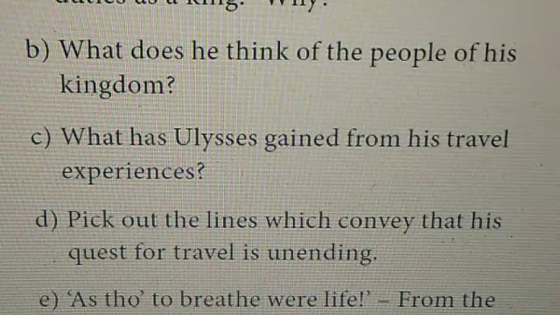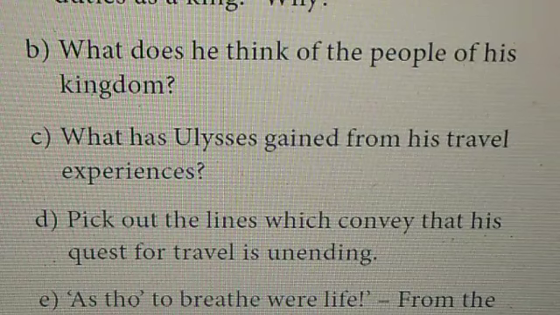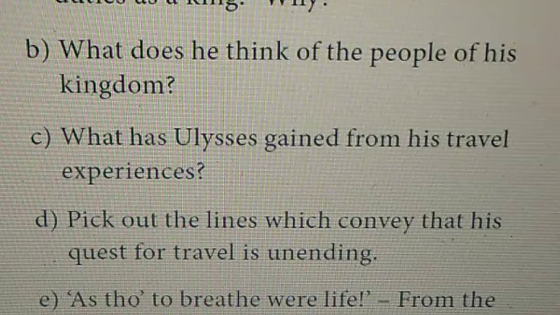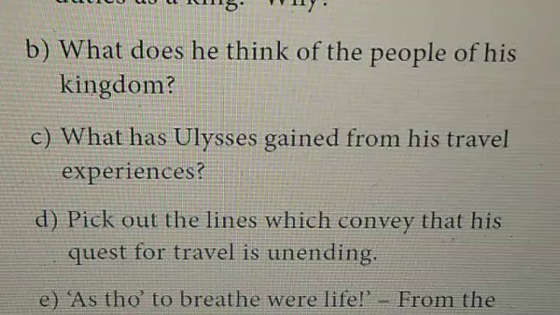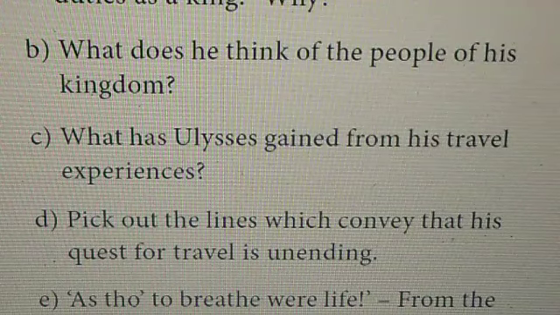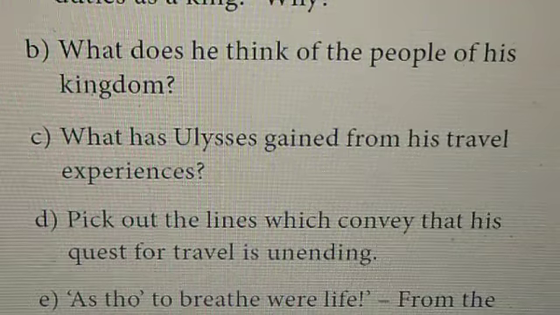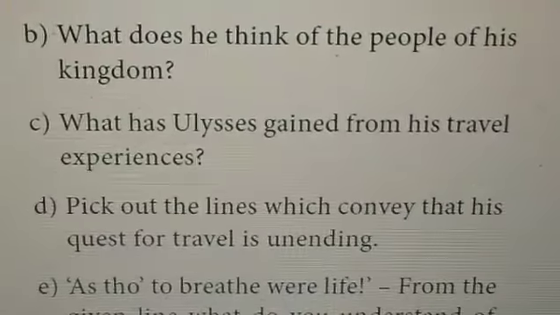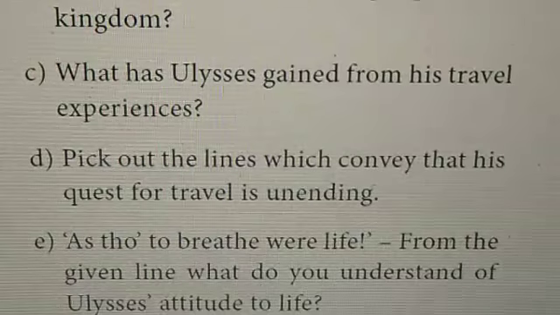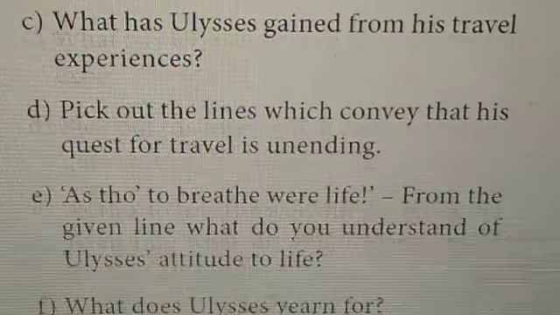Question C. What has Ulysses gained from his travel experiences? He had gained wide knowledge of various places, cultures, men and matters. Question D. Pick out the lines which convey that his quest for travel is unending. So what are the lines?